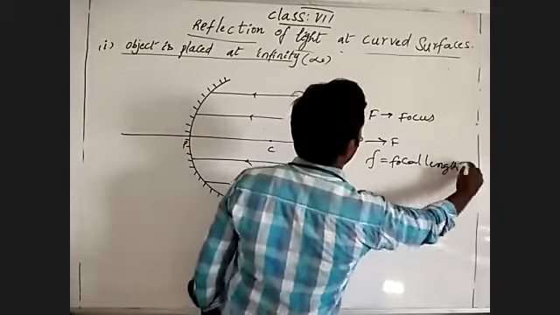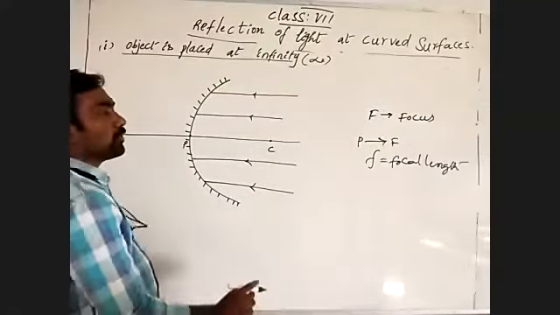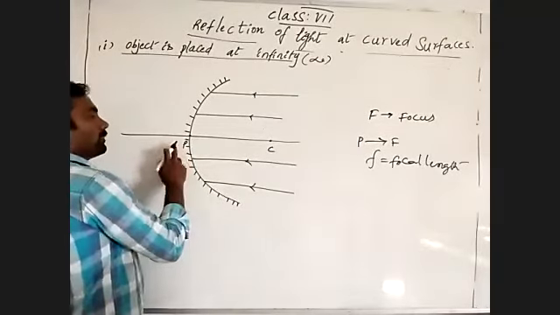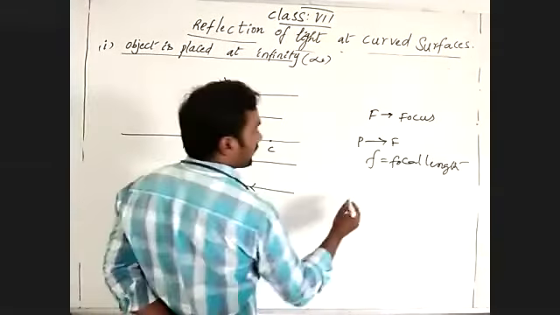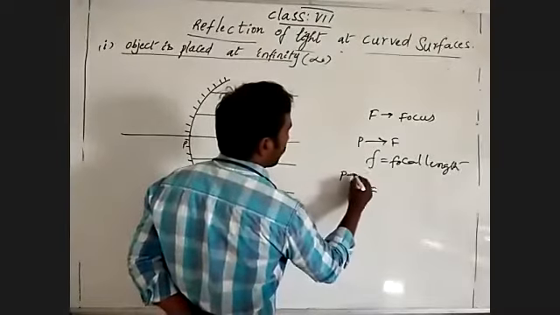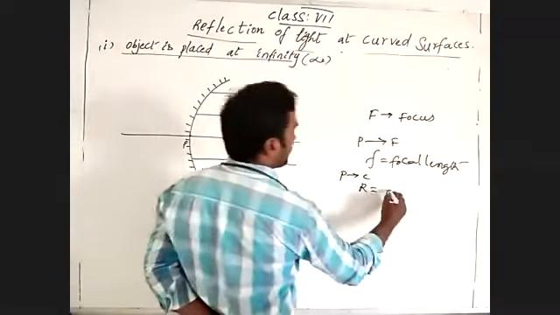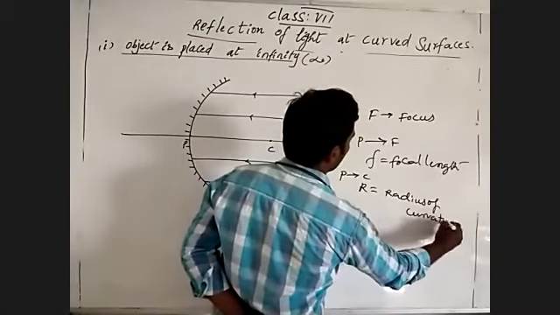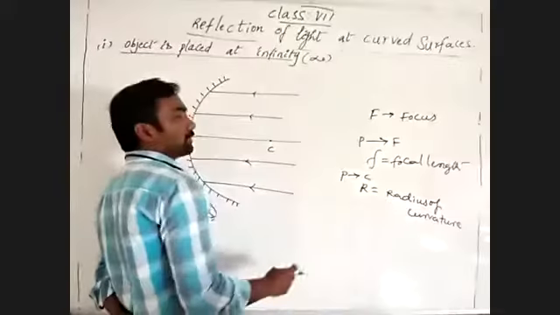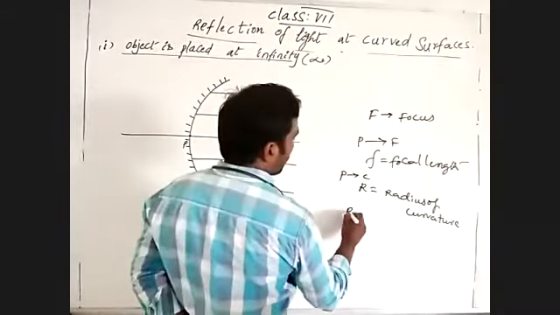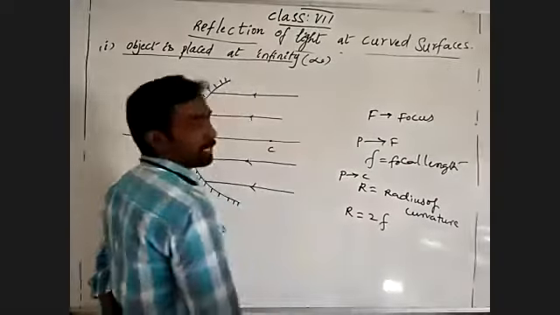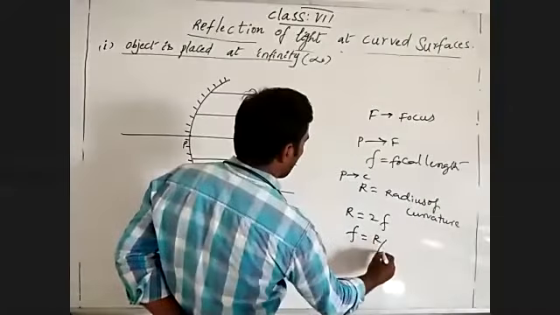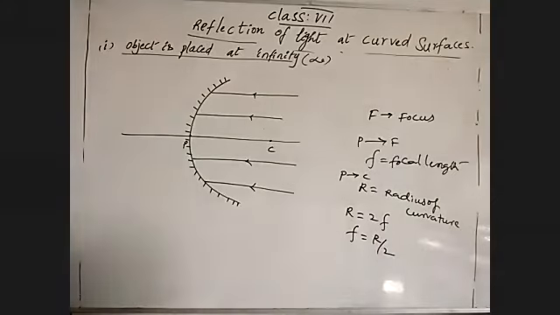Also, what we have to discuss is the distance between the pole and the center of curvature. The distance between pole and center of curvature is the radius of curvature, R. The radius of curvature is 2 times the focal length. We can write that focal length is half of the radius of curvature.